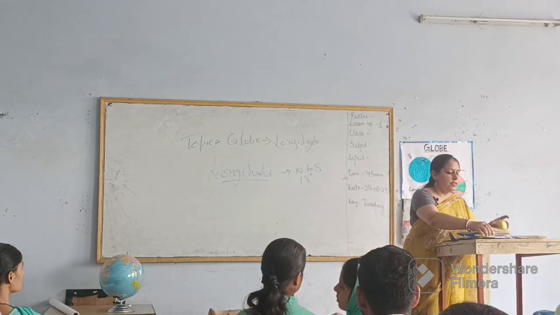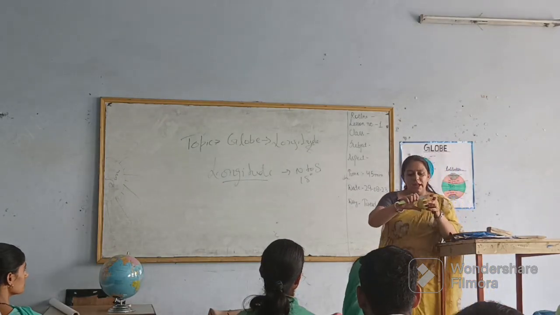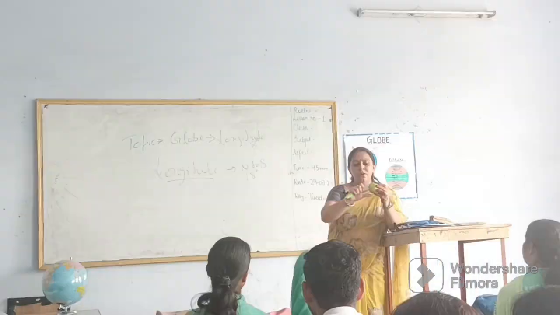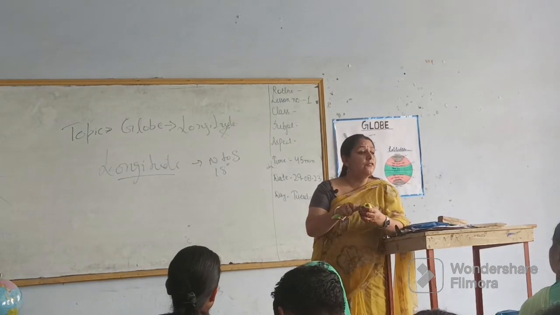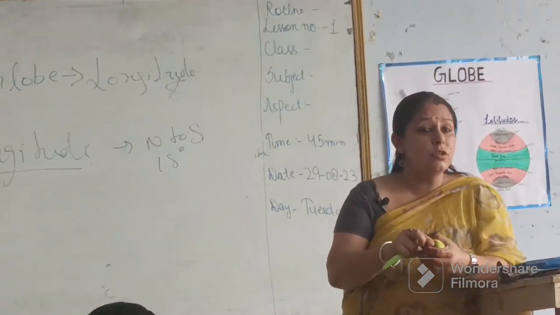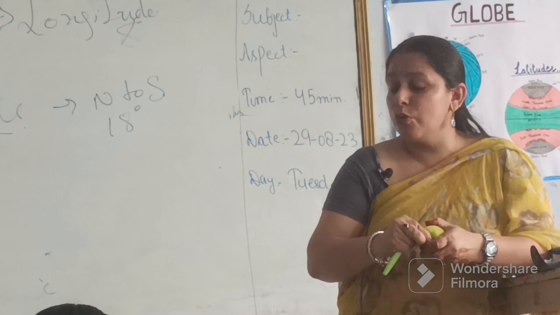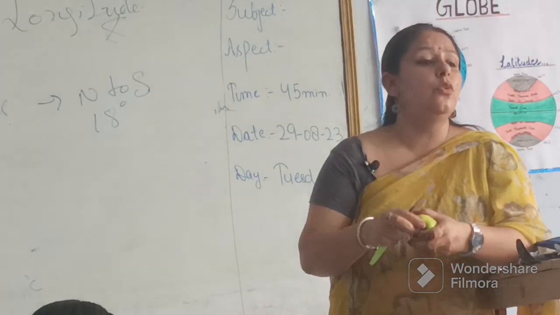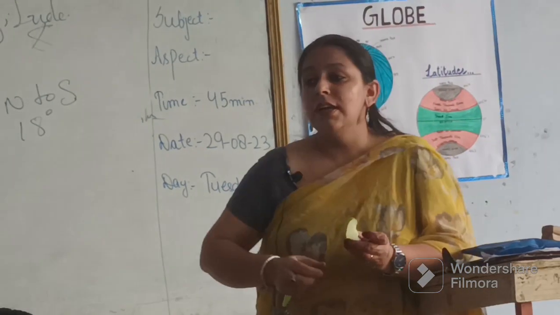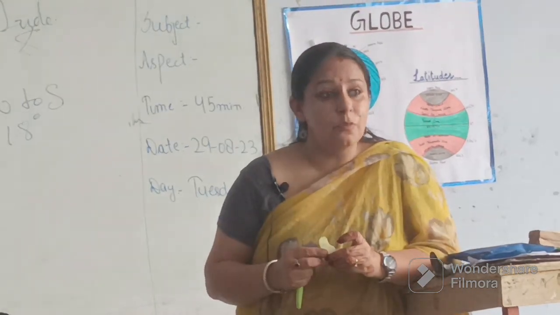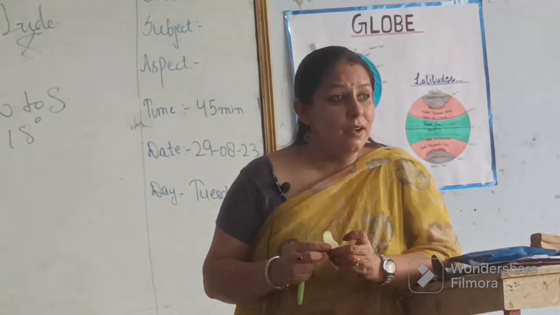With the help of this apple, from north to south, है ना? There are different fruits that will help you work out these longitudinal lines. Likewise, your orange, your musambi, है ना?